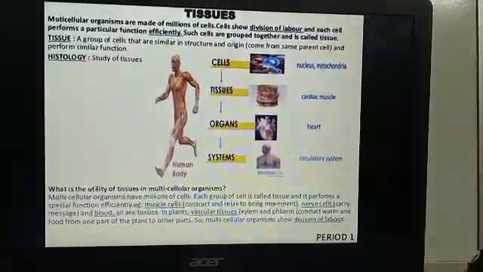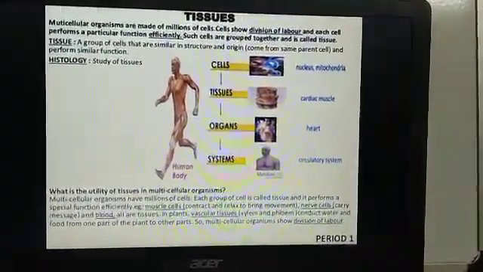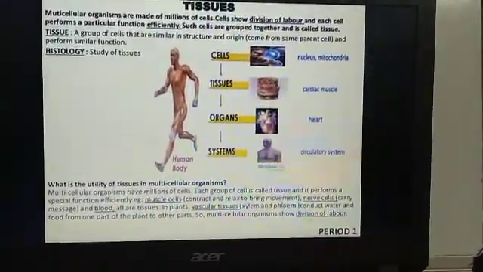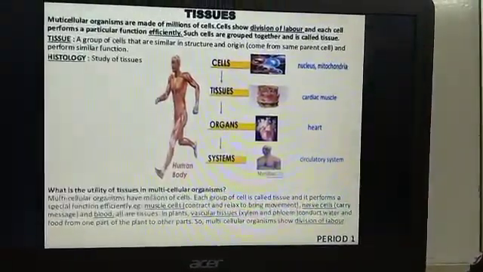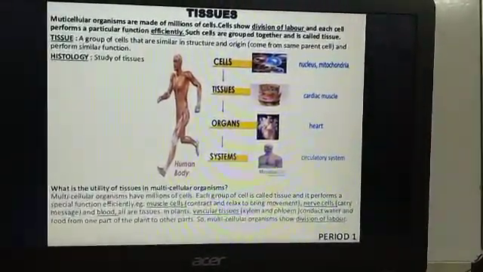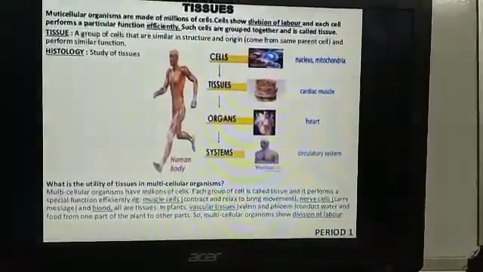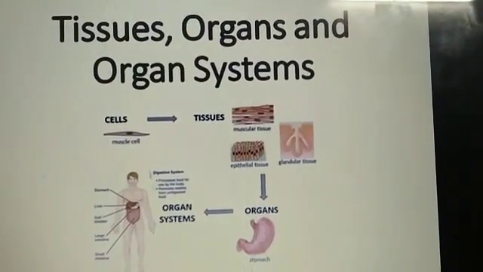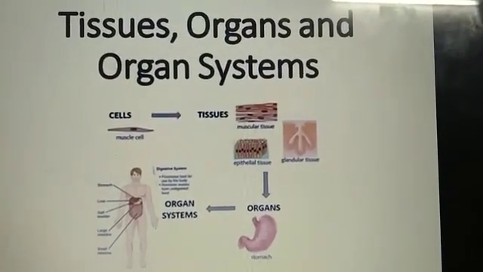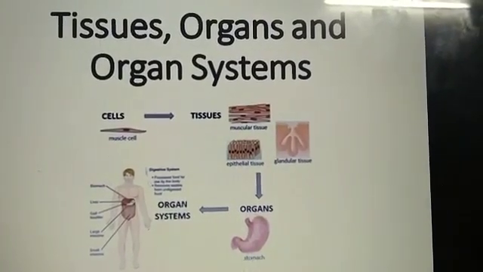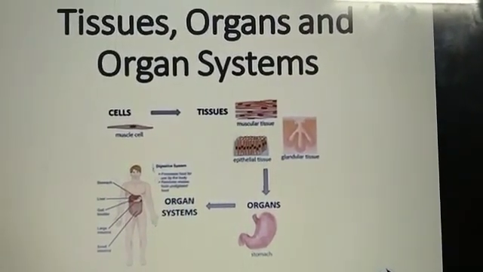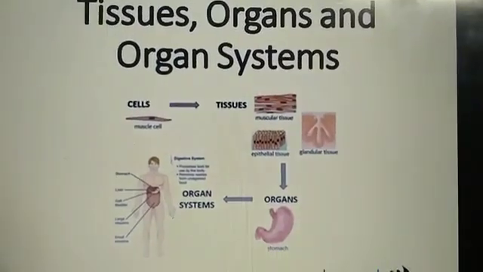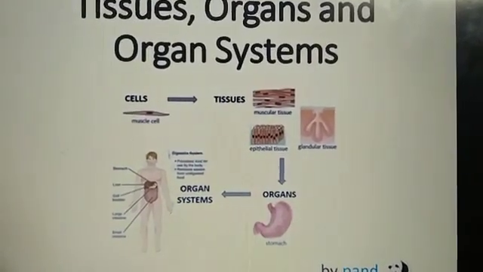When you come to the organization of the body, it is cells, tissues, organs and organ systems, and all the organ systems together make up the organism. So what is the utility of these tissues in multicellular organisms? As I have already discussed, they perform different functions, which we will be learning in the next part. If you look at this slide, cells make up tissues. For example, here you have muscular tissue, epithelial tissue and glandular tissue, which make up an organ, that is the stomach. So these tissues are present in the stomach.